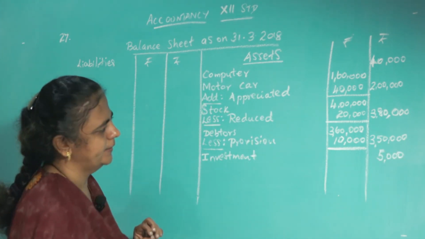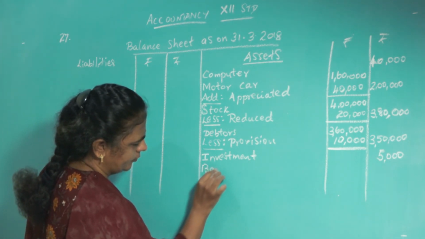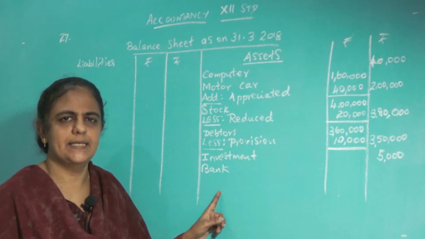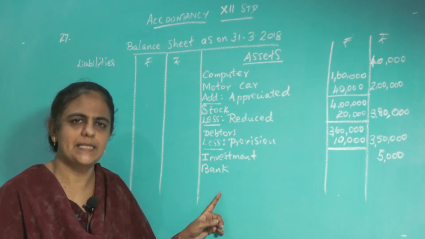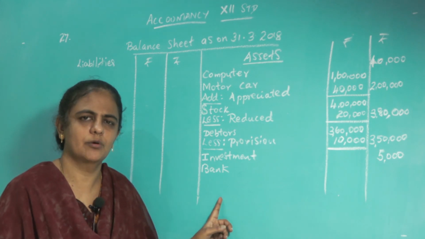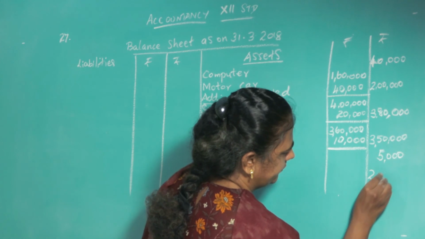Okay. Then bank. When you write this bank, you must see, we prepared the cash at bank account. So see that and bring the balance here. What was the closing balance in the bank account? 2,05,000. So that you bring it here.